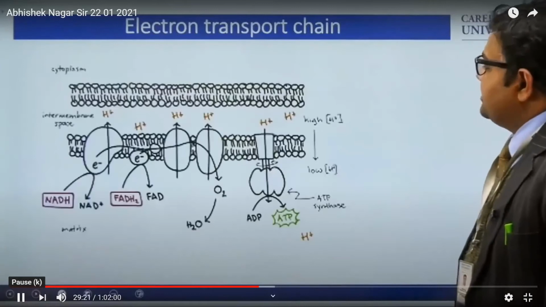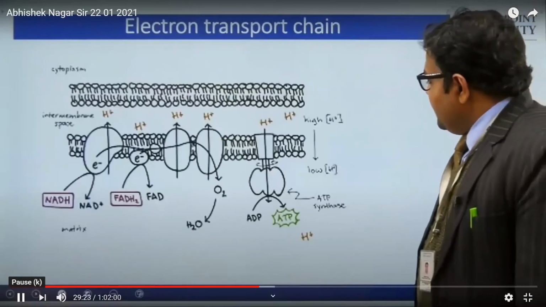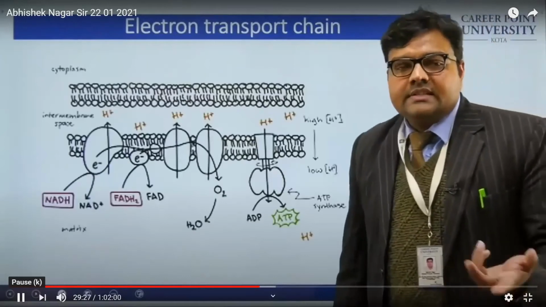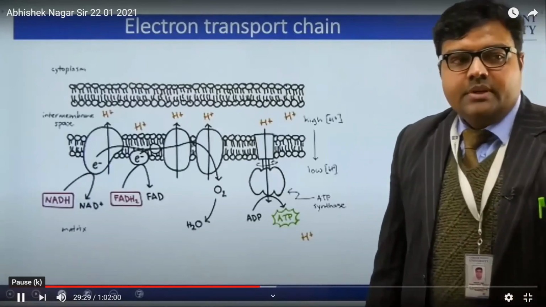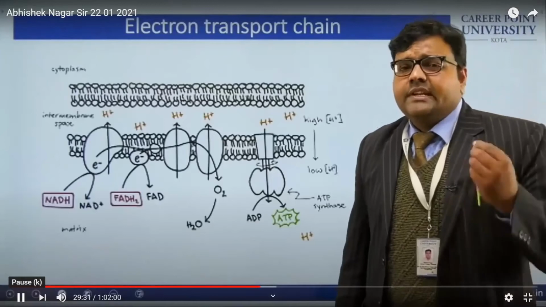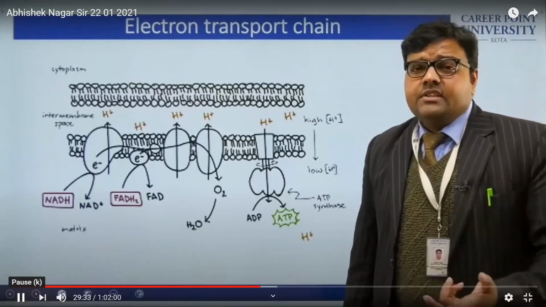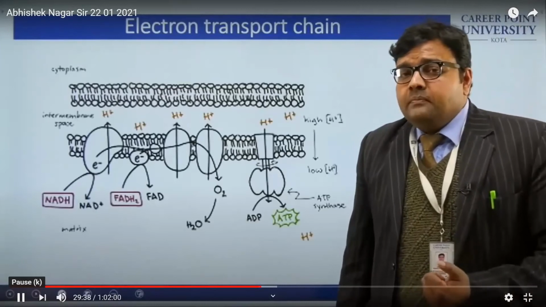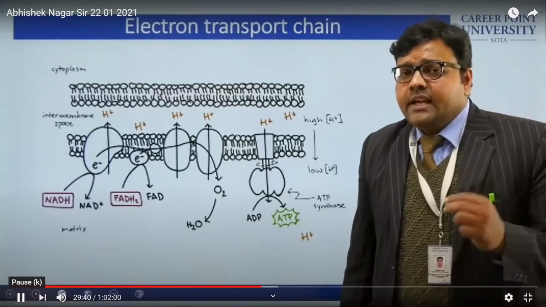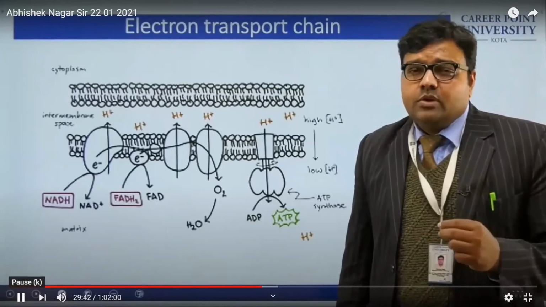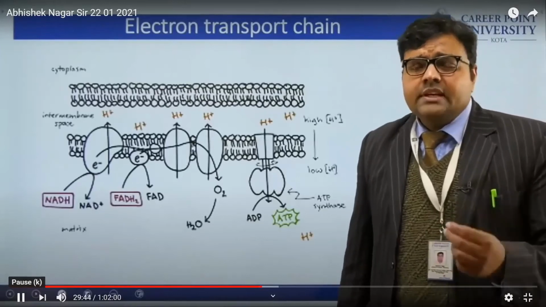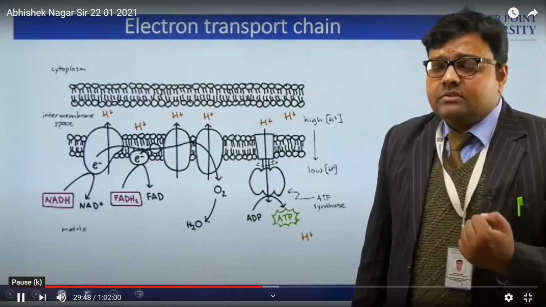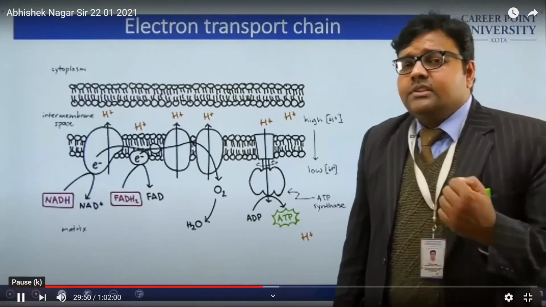Now this is the electron transport chain. As the name suggests, the name itself represents so many things. So electron transport chain: there is a chain which is transporting electrons. And as we are discussing biomolecules, we know that these contain atoms, and atoms contain electrons. So how did this process start?